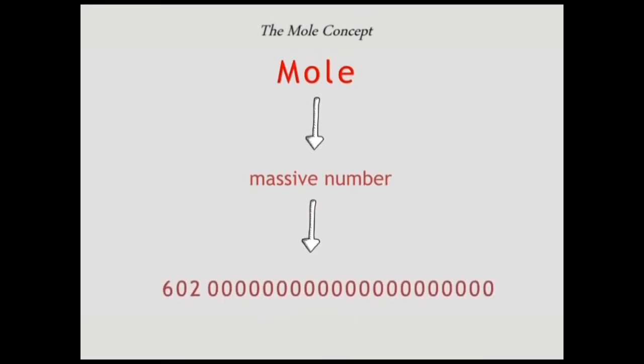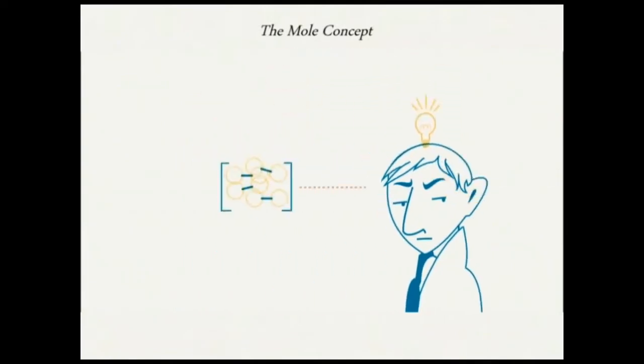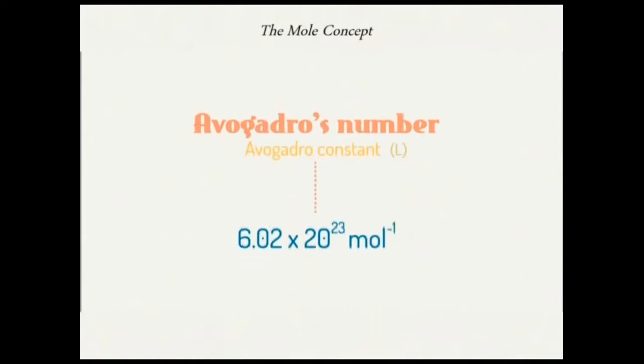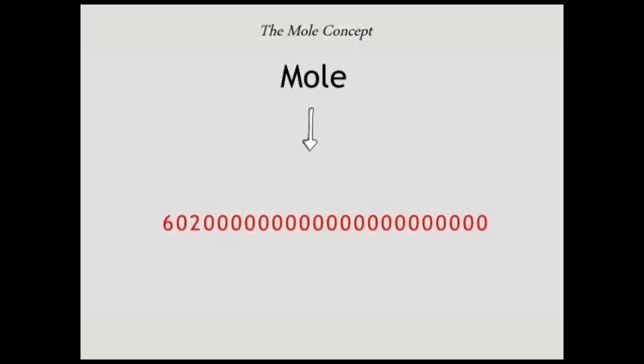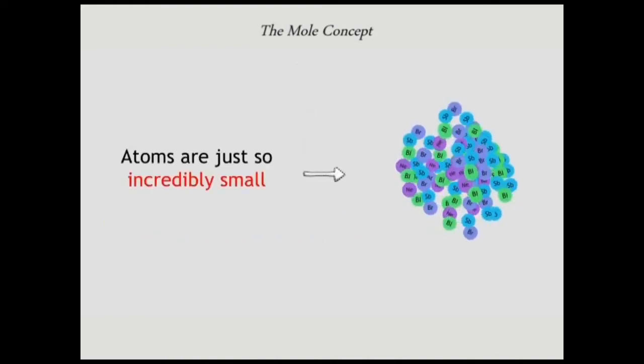This number was first described by Amedeo Avogadro, an Italian scientist. It represents the number of particles in 1 mole of a substance, and these particles could be atoms, molecules, ions, electrons, and so on. It is called Avogadro's number, or Avogadro's constant, L, equal to 6.02 times 10 to the power 23 particles per mole. So you see, a mole is a very large number, and the reason is because atoms are incredibly small.